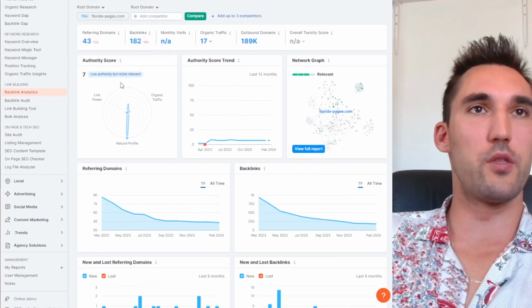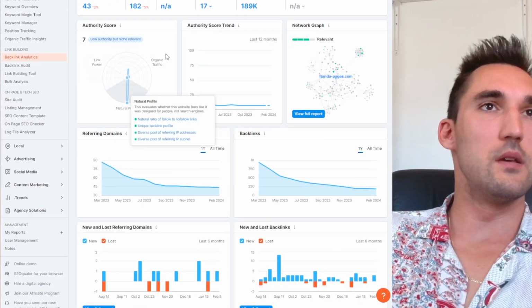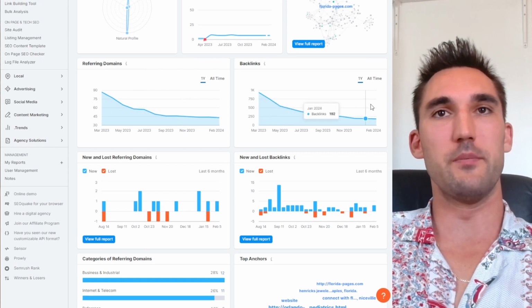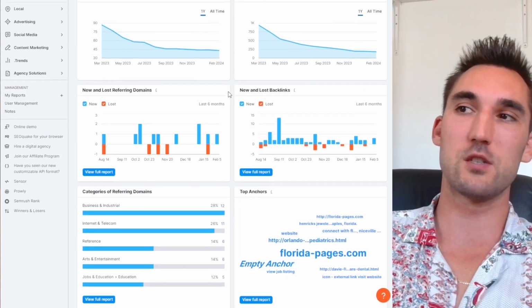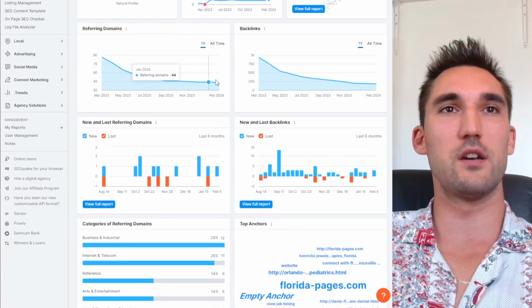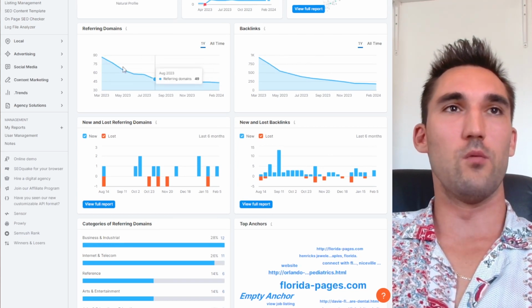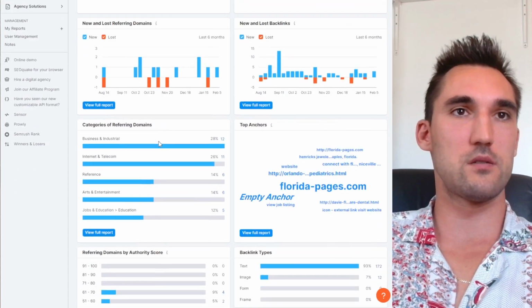This one's quite low authority, but apparently it's niche relevant in terms of their backlinks. Now, what's interesting is this drop off in referring domains and backlinks. That also happened in the last one we looked at as well. I wouldn't say that's a very good sign. They've lost over half of their backlinks in the space of a year. Well, referring domains and a ton of backlinks from those domains.